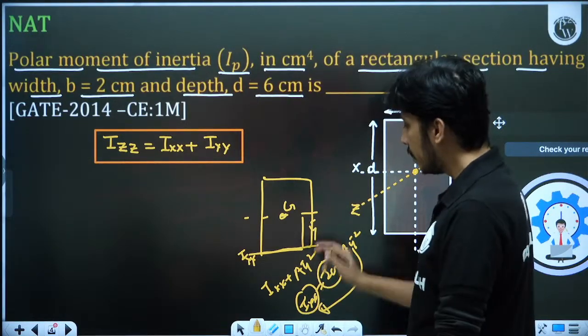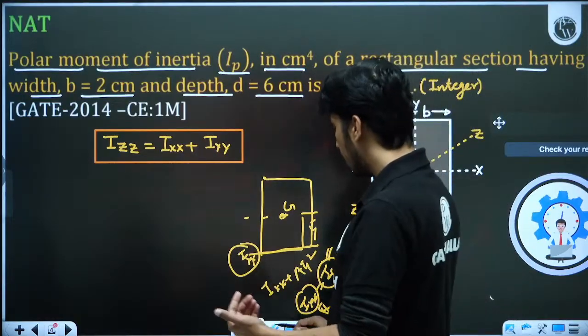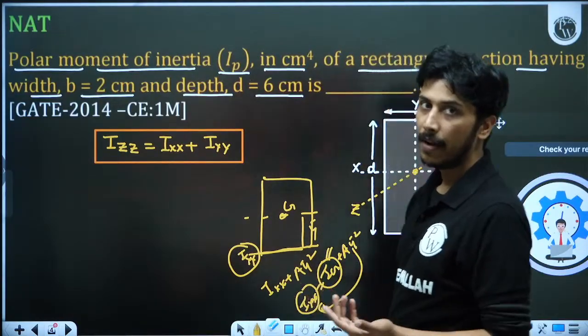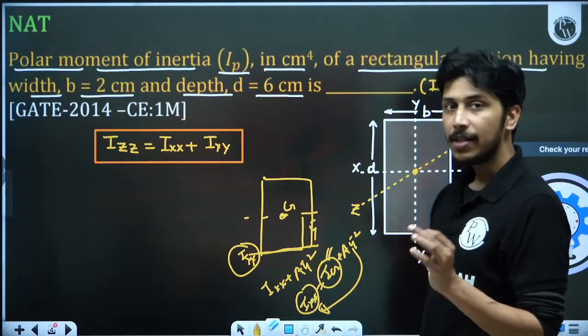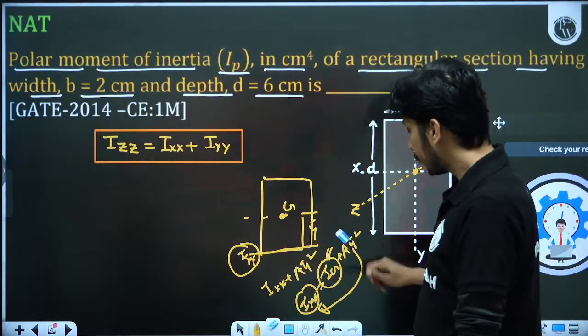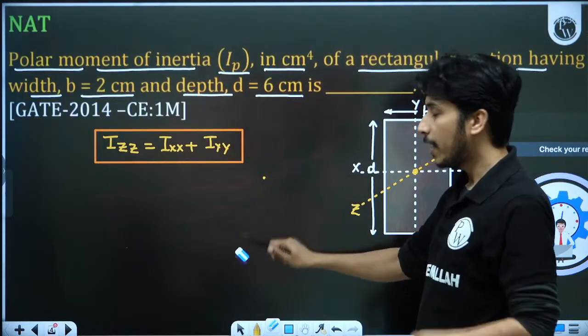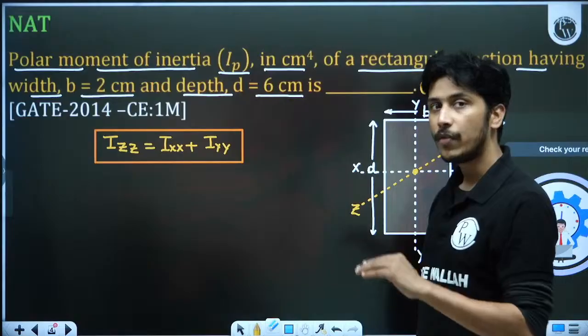Igg will not be Ixx plus this, because every time students try to add A y bar square. A y bar square is always added to the centroidal moment of inertia to get the moment about any other axis. But if you know about any other axis and the centroid is asked, you have to subtract.